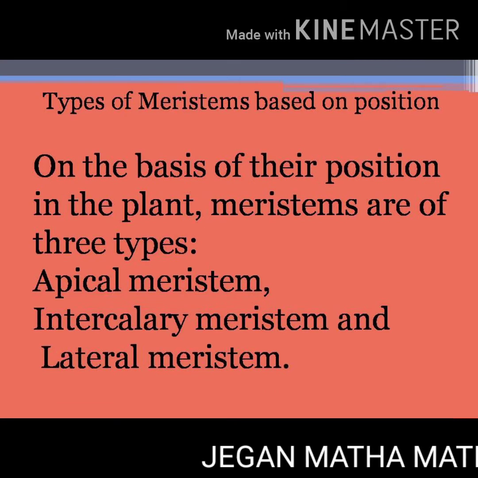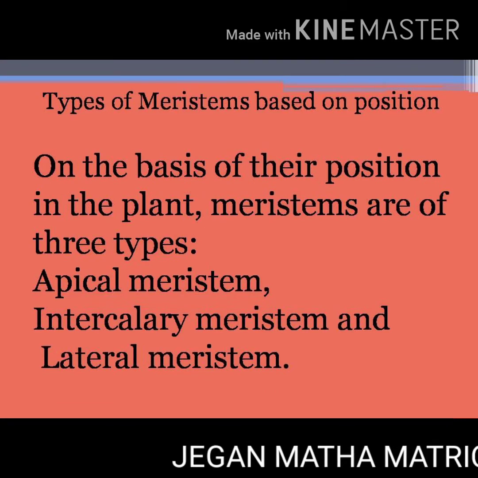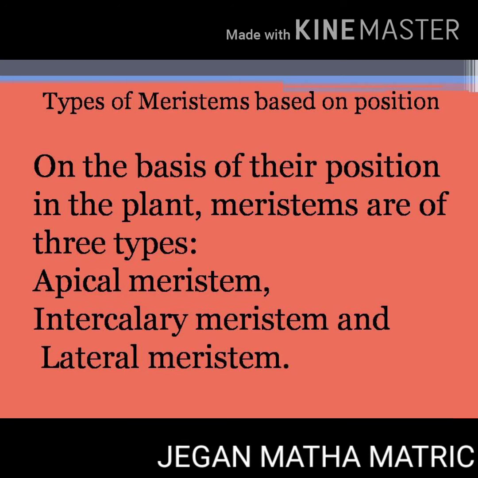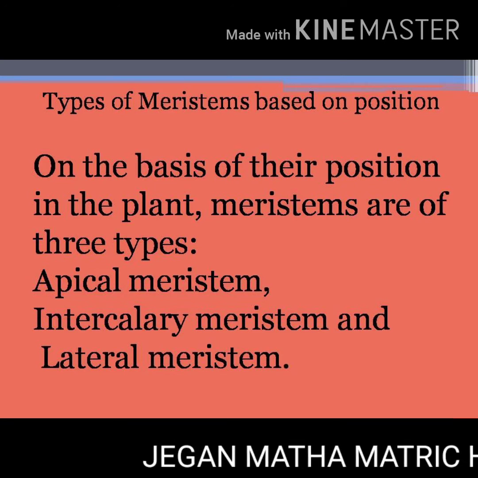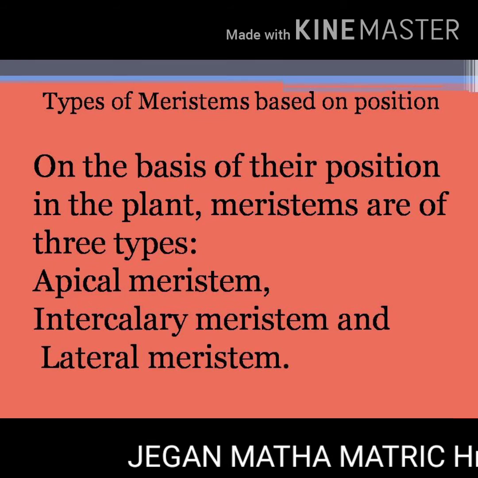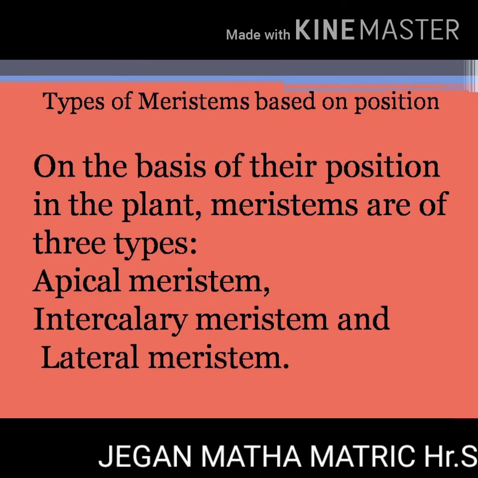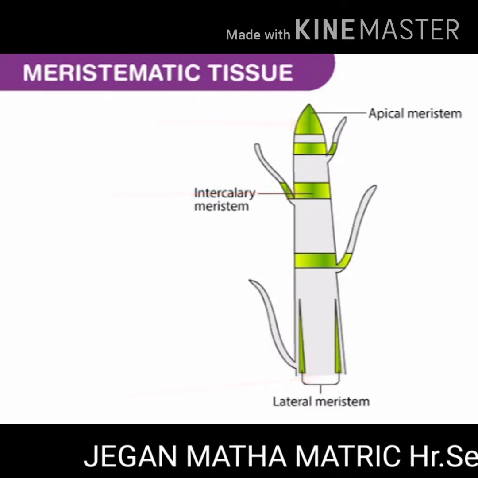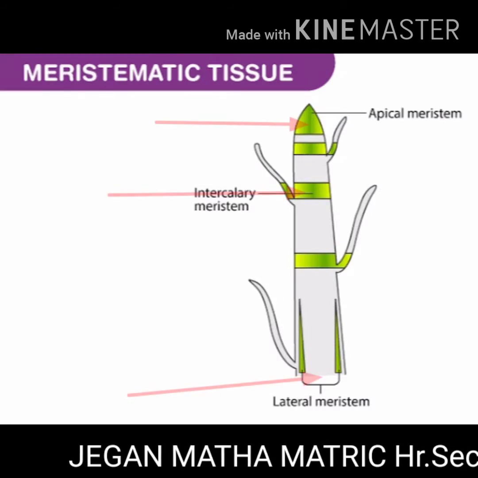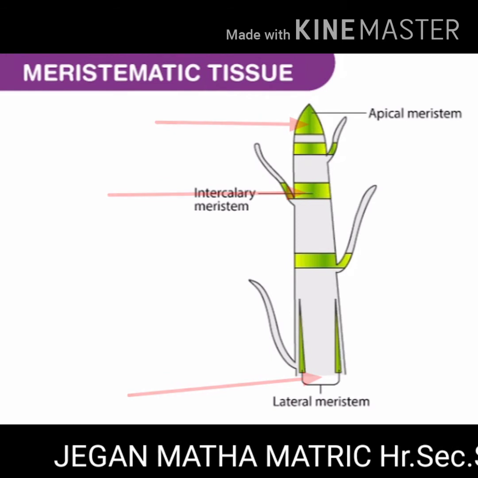Types of meristems based on position. On the basis of their position in the plant, meristems are of three types: apical meristem, intercalary meristem and lateral meristem.